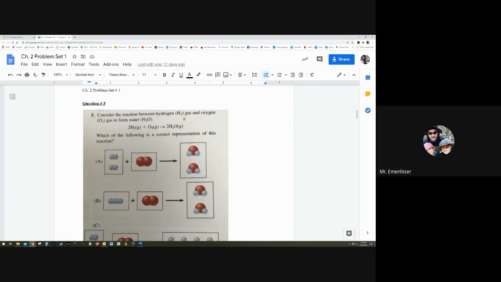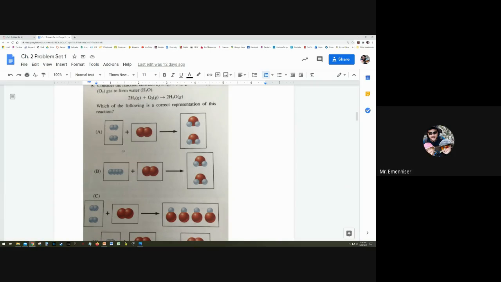Consider the reaction between hydrogen gas and oxygen gas to form water. 2H2 plus O2 makes 2H2O. Which of these is a correct representation of this reaction? So we just want to find the one that has the right balance. So 2H2, notice that there's 2 H2s, 2 pairs of hydrogen, 1 oxygen, and then 2 water molecules, where each water molecule has 1 oxygen, which is red, to 2 hydrogen, which is white. So that's our balanced equation.